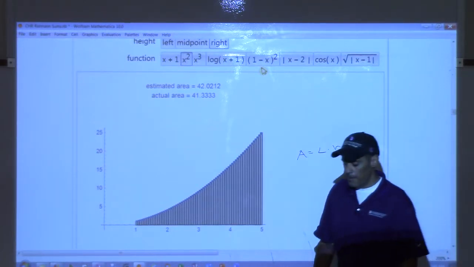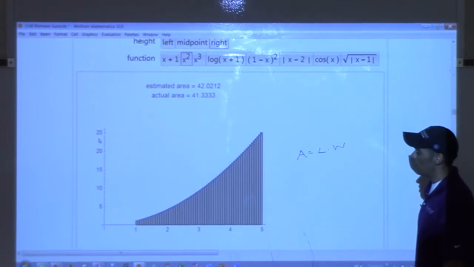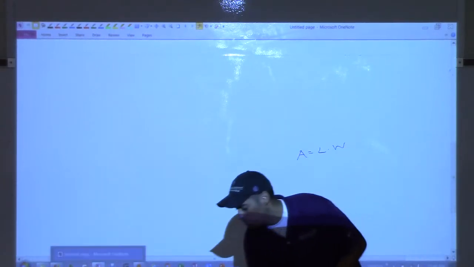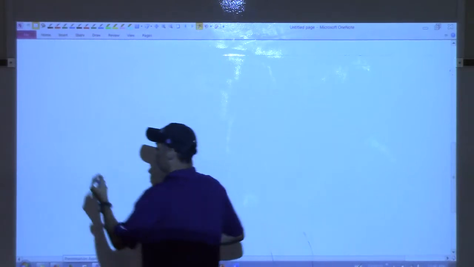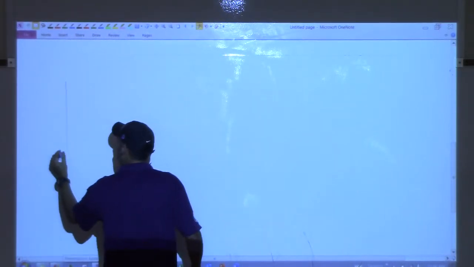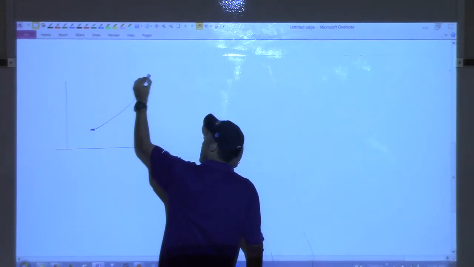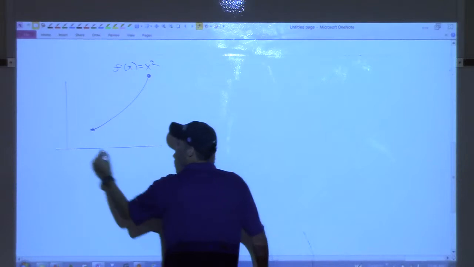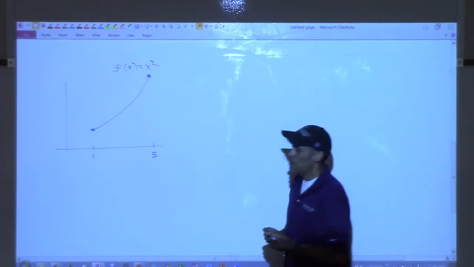Okay. So now what we're going to do is see if we can take what we've done now and formulate a general formula for this problem. Okay, let's see how far I can push here. We're still working with this. We still have the same x squared function. We're still going to start at 1 and end at 5.